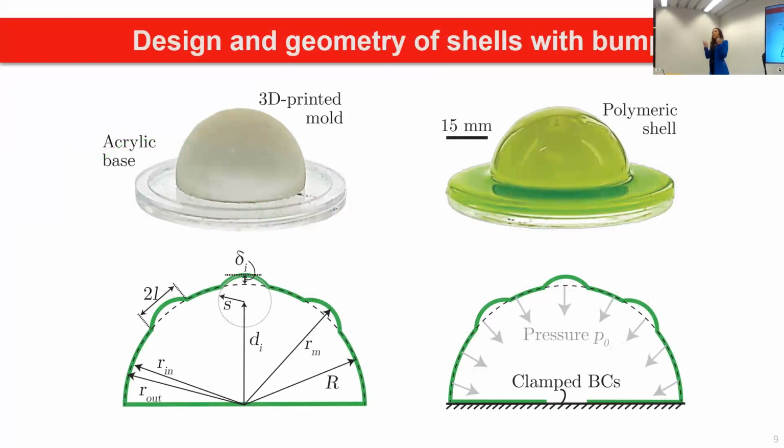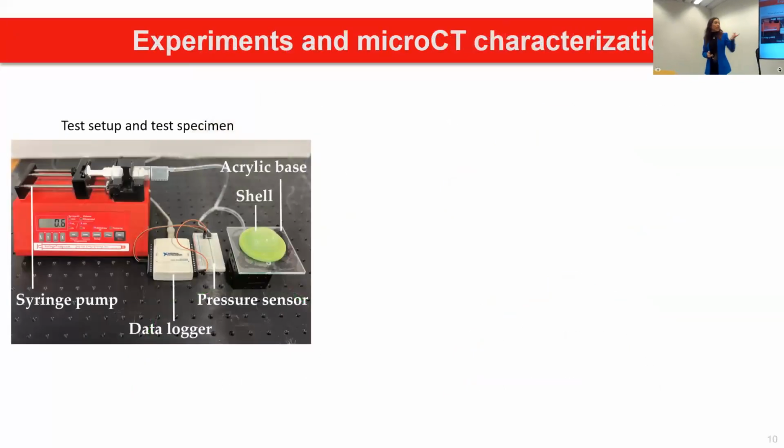All right, so as I promised, first we're talking about experiments. We are 3D printing a mold with multiple distributions of imperfections. We pour polymer, and after 20 minutes we get our shell with the multiple inherent defects. Then we go to the lab and test those shells with this setup. We have this syringe pump connected to our shell, and we depressurize our shell and measure the maximum buckling pressure. We repeat every experiment 10 times because we want to obtain some standard deviation and see if the experiments are repeatable.